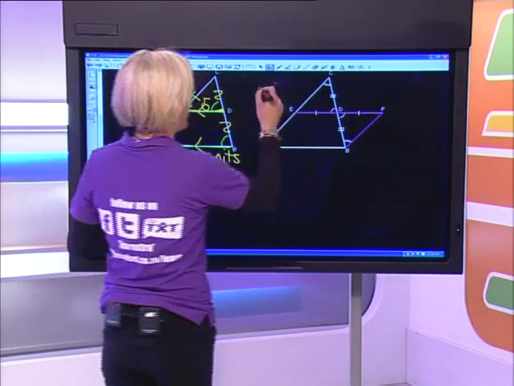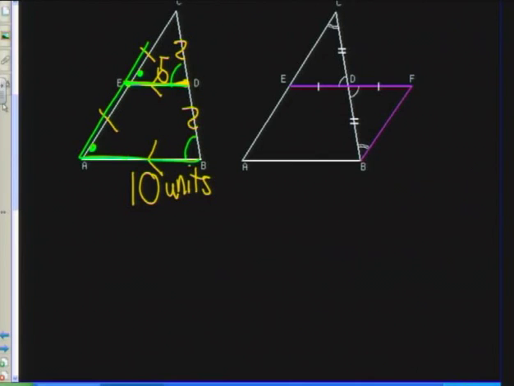What I've done over here is redraw this diagram, and I then have to do a construction. We start off with our triangle like it looked over there, and the construction is that I'm going to extend the line ED up to F so that ED is equal to DF. So let's write that down.